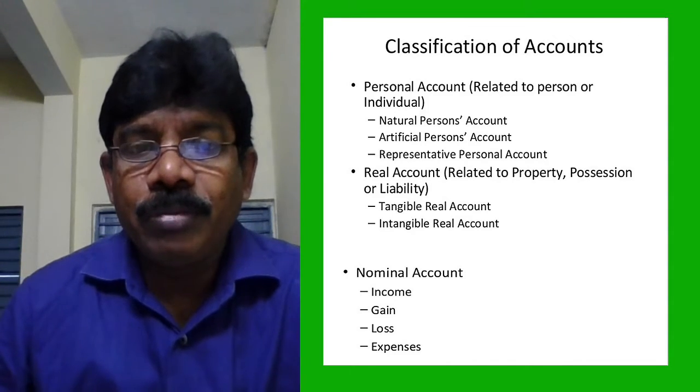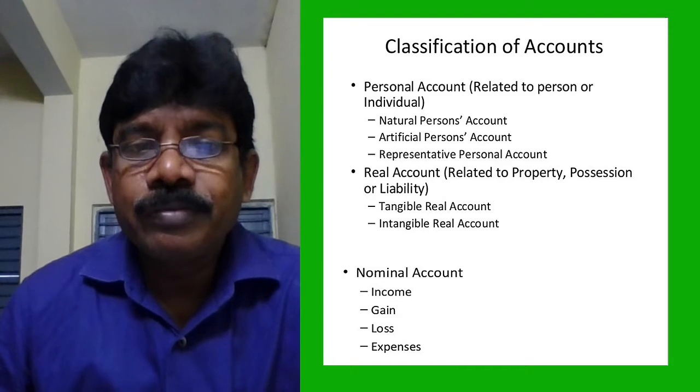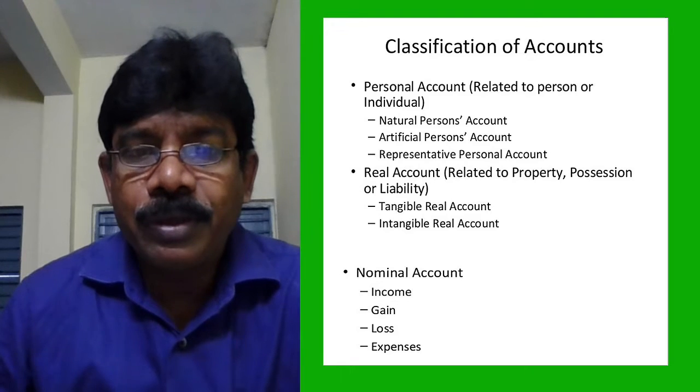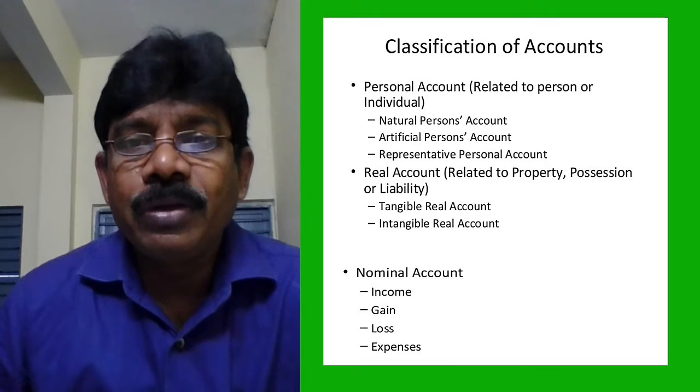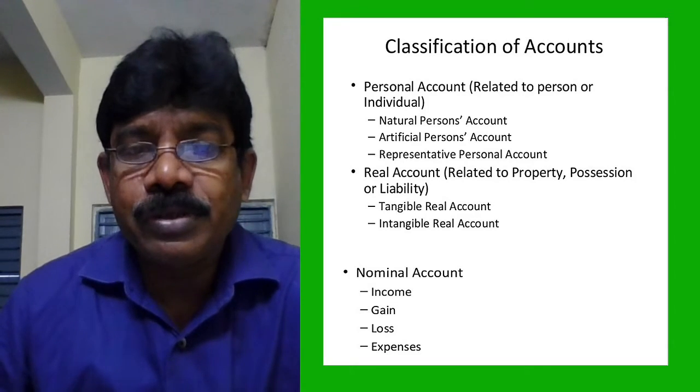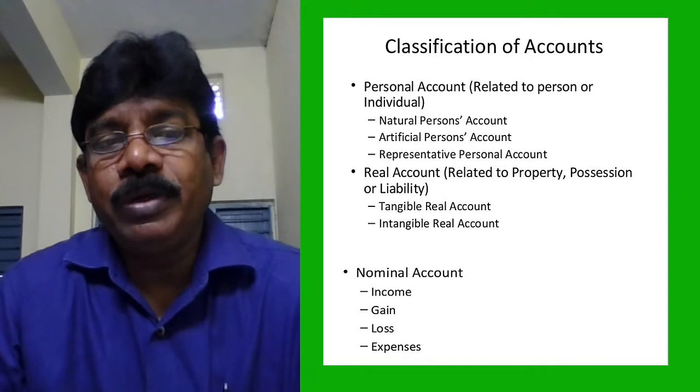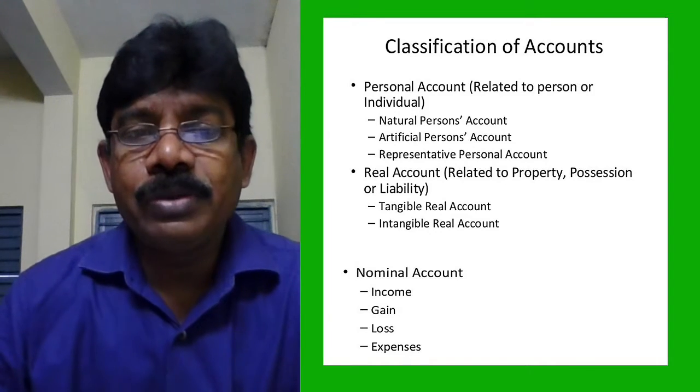You wrote building, machinery, furniture, land, sundry debtors, cash, bank. All these are visible, tangible assets. In the same manner, you wrote copyrights, patents, goodwill. These are intangible assets.